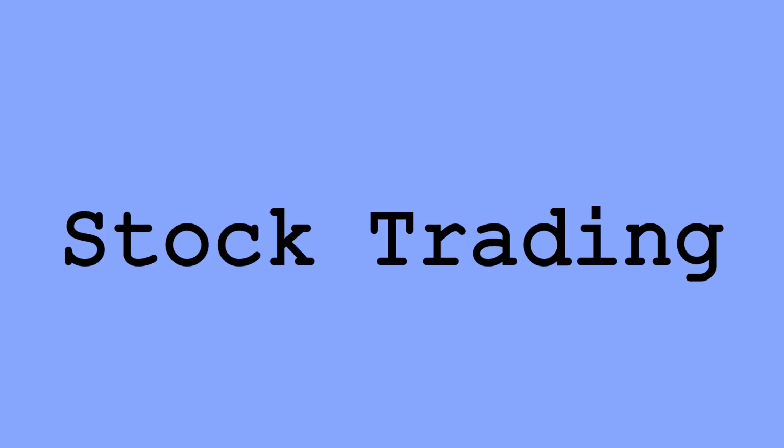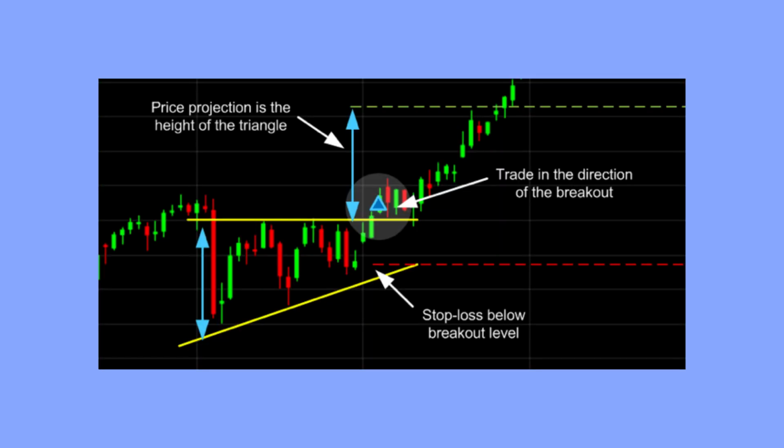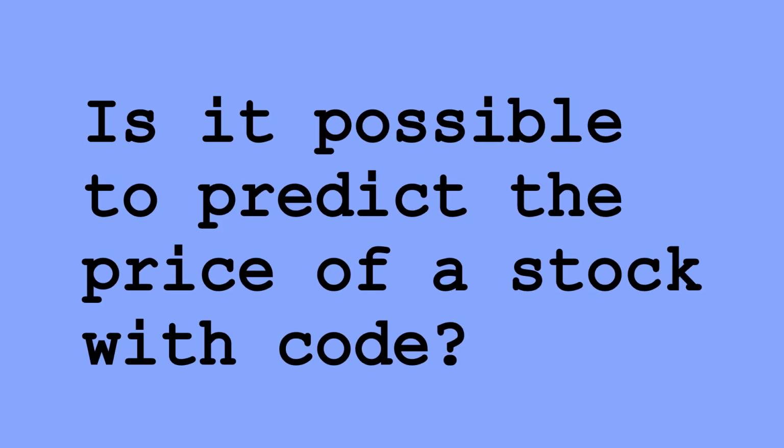So, with the recent popularity in stock trading on social media and in the news, I wanted to do a little research. I mean, it sounds like free money. By following different trends and information about a stock, the goal is to buy a share when the price is low and sell when it gets high. But as time went on, I found more and more patterns of how the price of a stock behaves over time. And so I asked myself, is it possible to predict the price of a stock with code?